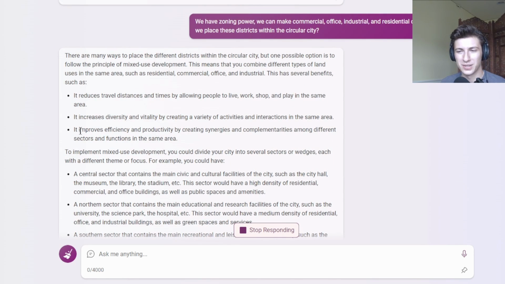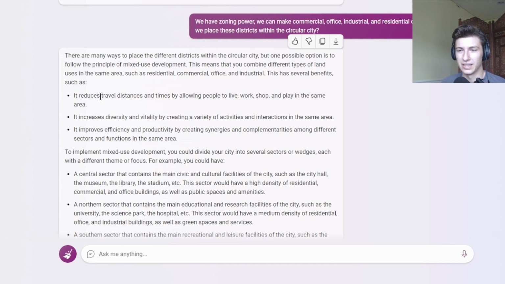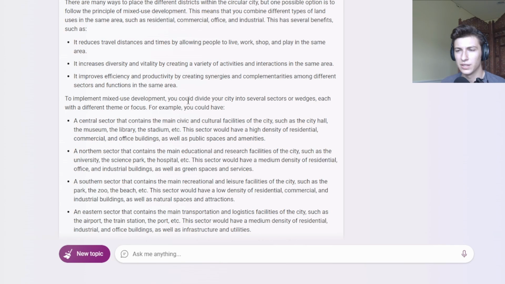Okay, I don't need pictures. Okay, so it says mixed-use development, which we've seen all three AIs say. So it wants us to combine residential, all three. Interesting. It reduces, or all four, rather. You could divide it to several sectors or wedges. Okay, this is interesting.